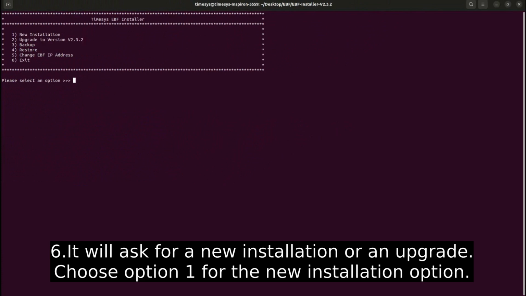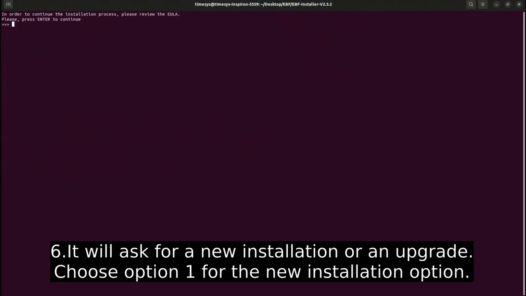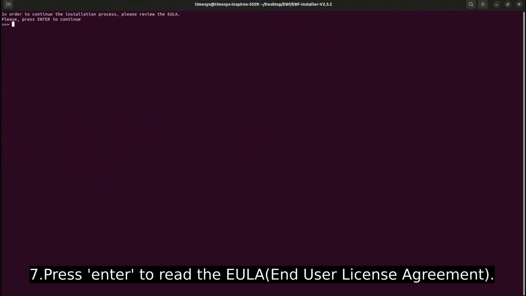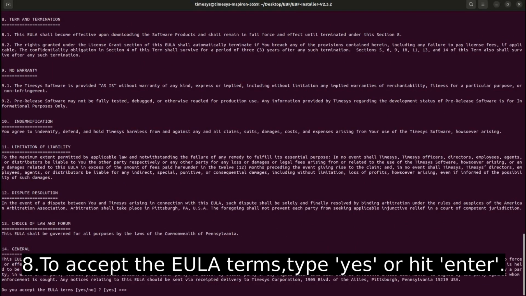It will ask for a new installation or an upgrade. Choose 1 for the new installation option. Press enter to read the EULA, End User License Agreement. To accept the EULA terms, type yes or hit enter.